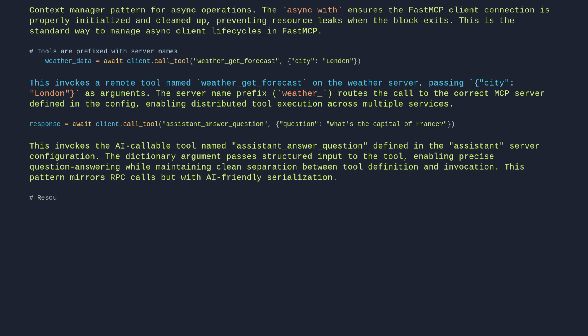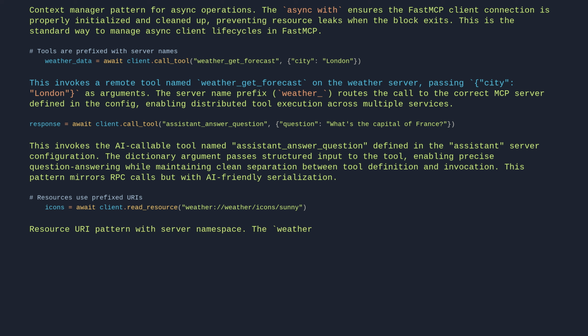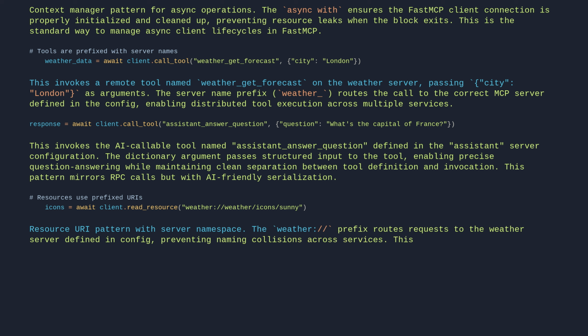Comment: resources use prefixed URIs. icons = await client.read_resource("weather://weather/icons/sunny"). Resource URI pattern with server namespace. The weather prefix routes requests to the weather server defined in config, preventing naming collisions across services. This enables isolated resource management while maintaining a unified client interface.